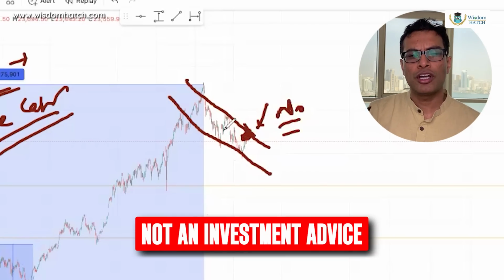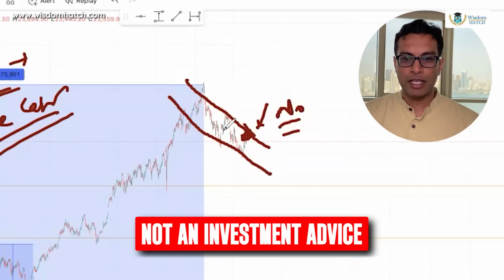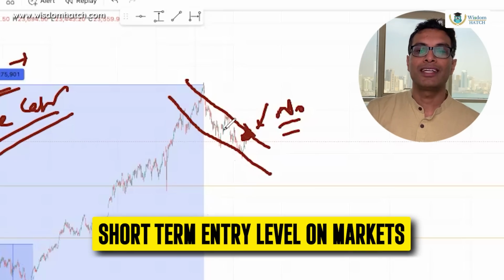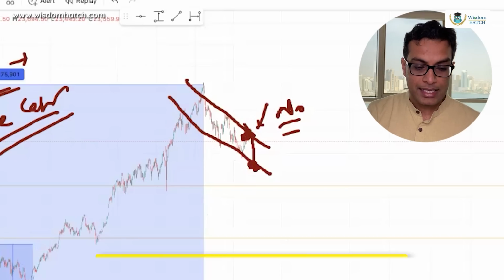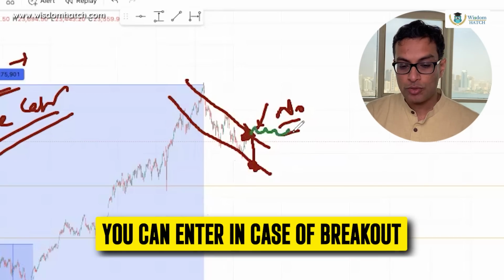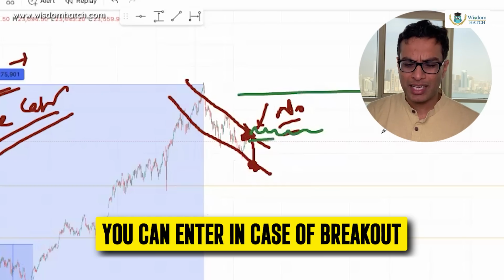Okay. और आप बोलोगे कि अक्षत, you were saying, you know what, market will go up by 15%. Yes, that's a long-term view. But there is a short-term entry point also on things. Okay. When should you buy? When this touches this, in case you get an opportunity. Else, if there is a breakout, right? इस तरीके का कुछ breakout हो जाए and all that stuff, then possibly you can consider that.